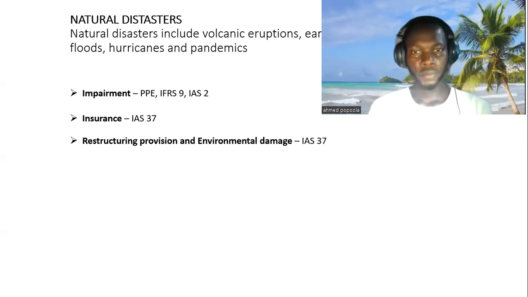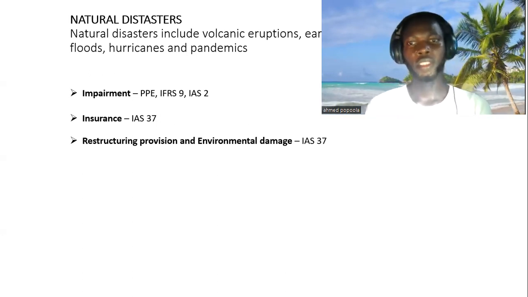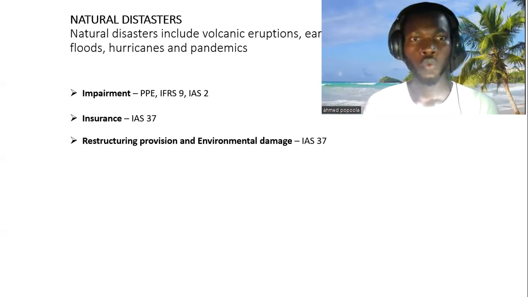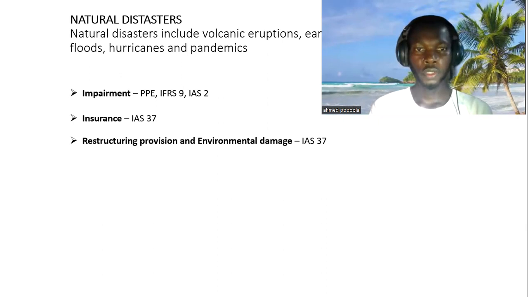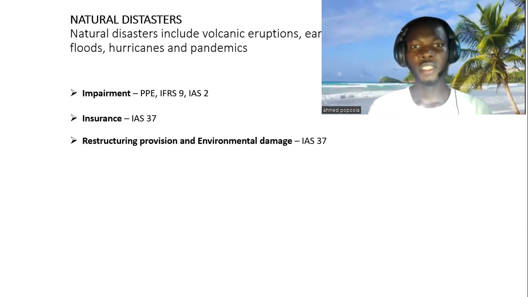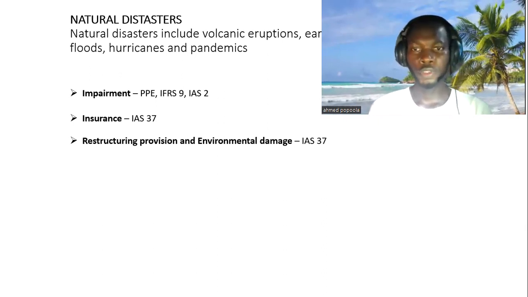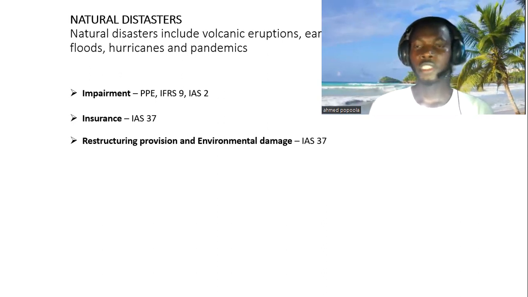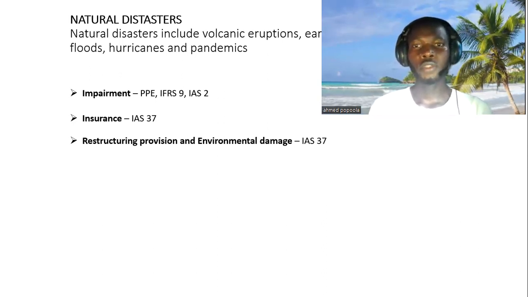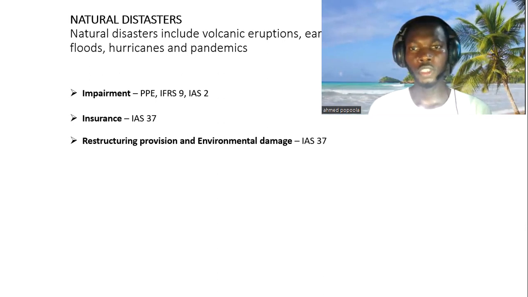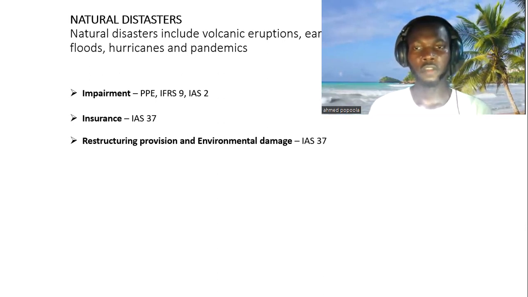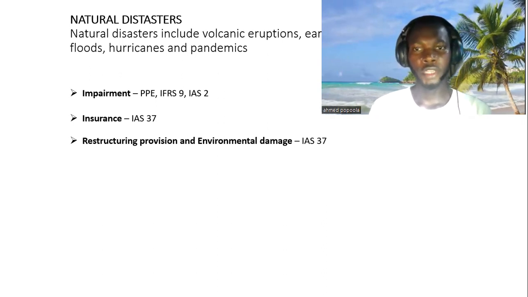Another area that is also very important that the entity needs to consider when it comes to natural disaster is the restructuring provision and environmental damage. For the restructuring provision, when the natural disaster occurs, the entity will like to save costs. So there is a possibility that there will be a whole lot of job losses for some staff, which is a kind of redundancy, right? So a provision needs to be made in that regard.